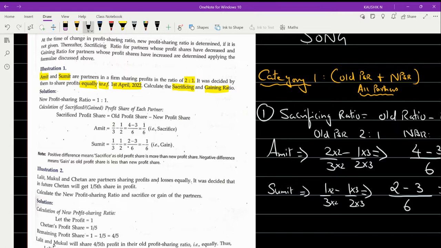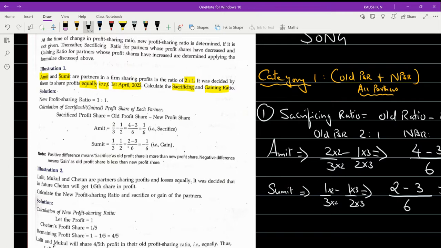I hope it is clear to you all, right? Now, let us try to work out an exercise problem on this basis. Any doubts up to this? I hope it is clear to everyone, right? Clear? Okay. Now come to your exercise problem.